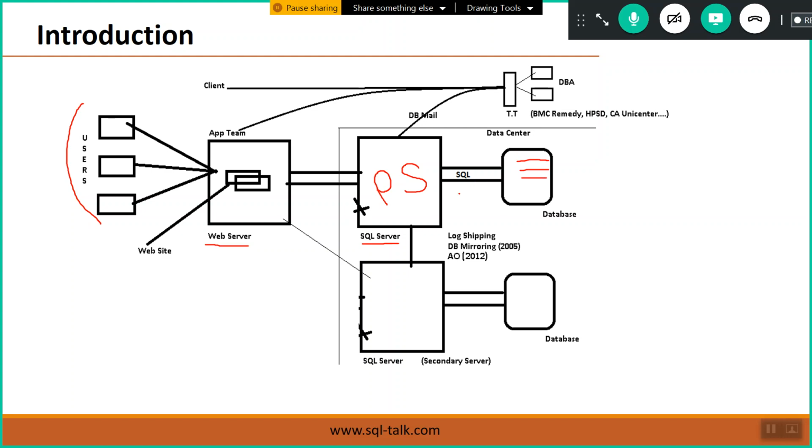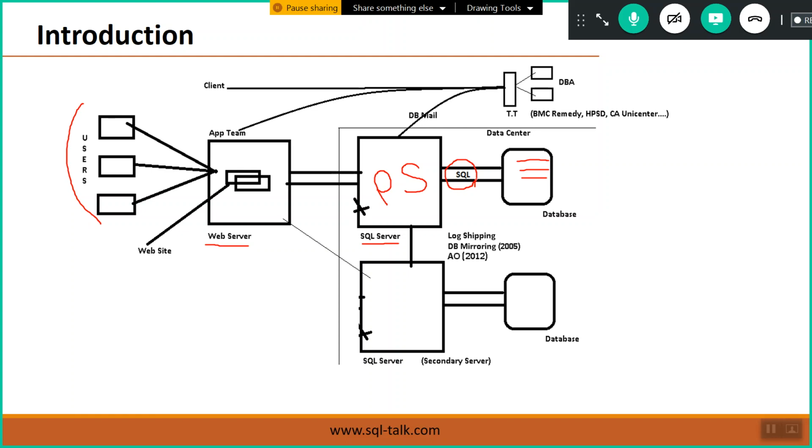Generally, we know every RDBMS uses SQL commands to work with the data, right? Select, update, delete, insert. Okay, SQL commands. Same thing, SQL Server also supports SQL commands to work with the data. That's why we have to understand here, we are saying in shortcut SQL DBA, but actually it is SQL Server DBA, or we can say MS SQL DBA.